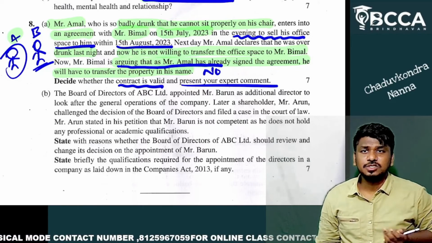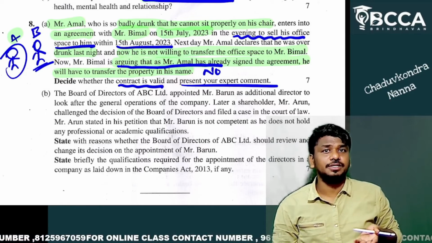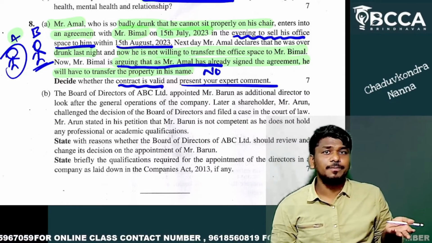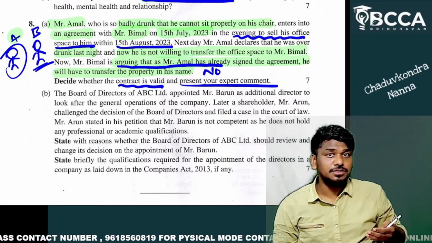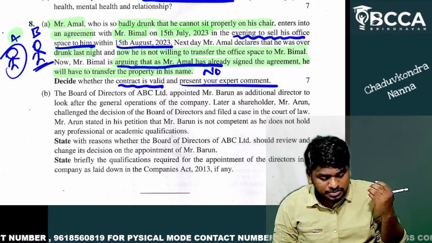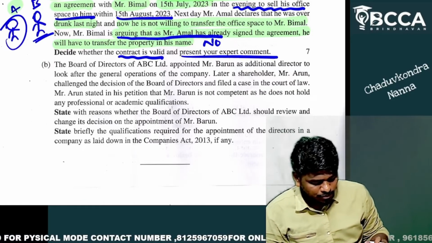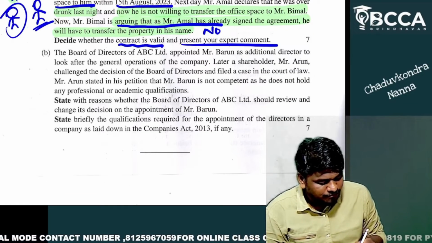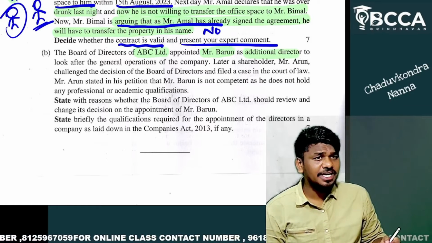Simple. So easy, right? So you can attempt. From my perspective, this is the easiest question, easier than all the 6 questions. Let's go to sub question B. The board of directors of ABC Limited appointed Barun as additional director.